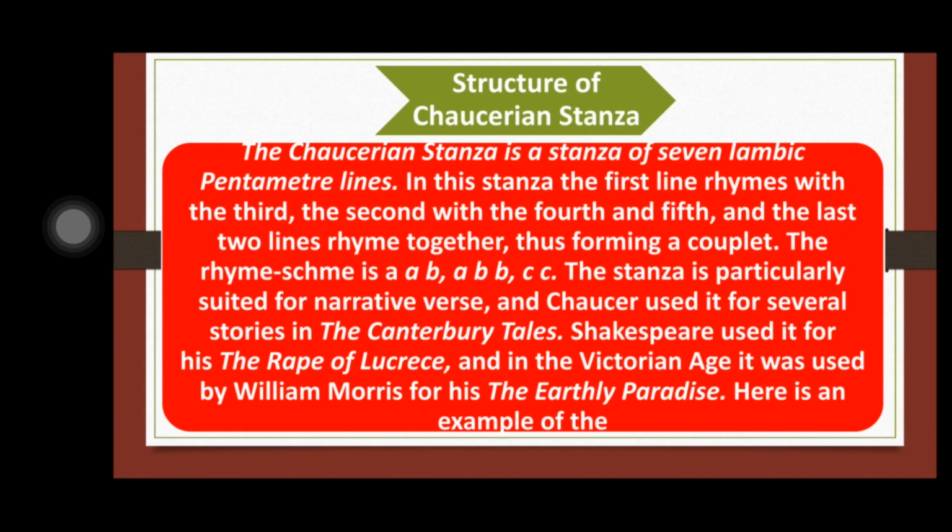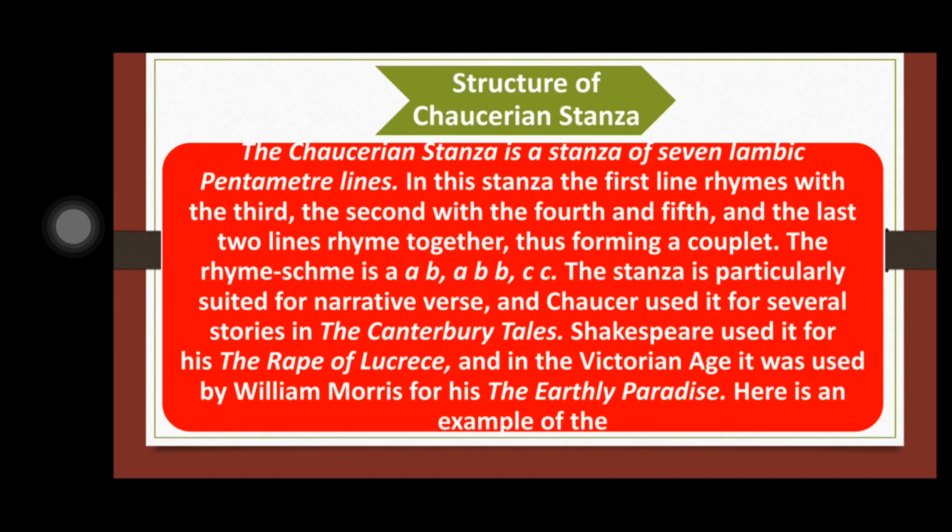It means that each stanza will consist of 7 lines, and in each line we will have 5 feet and 10 syllables, and these syllables will be regularly structured as unstressed and stressed, unstressed and stressed, because iamb means that the rhythmical pattern will be unstressed and stressed.